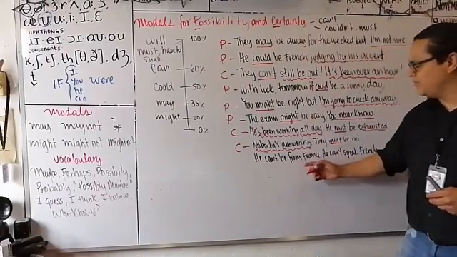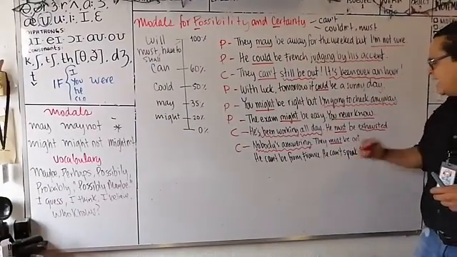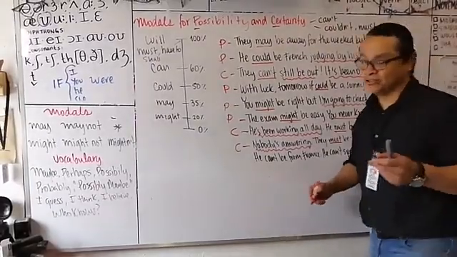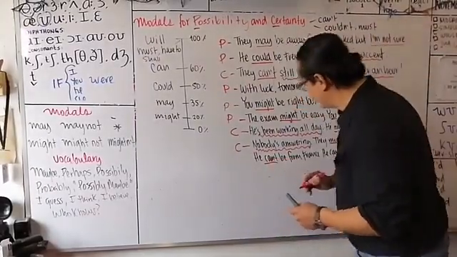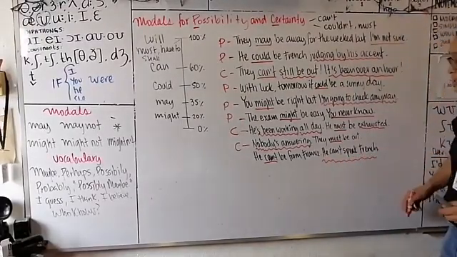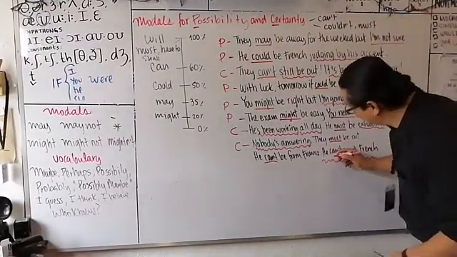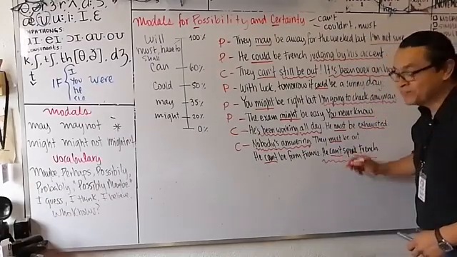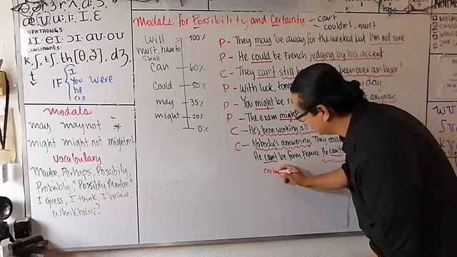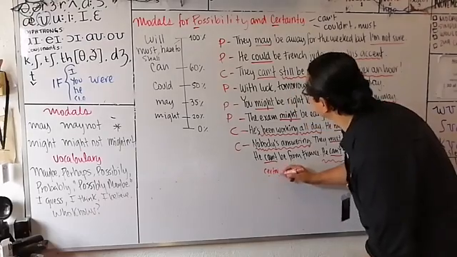He can't be from France. He can't speak French. Certainty, right? This is the modal. Can't. And which is the context? He can't speak French. And this is the use of the modal. Here we have another modal verb. This modal verb is expressing what? Certainty.